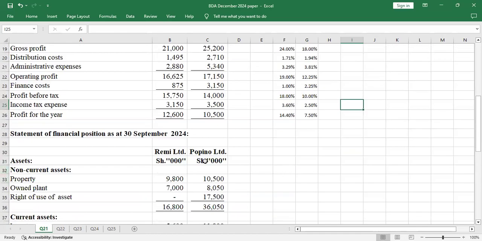So I'll go to the statement of financial position. I'll come here and say common size statement.